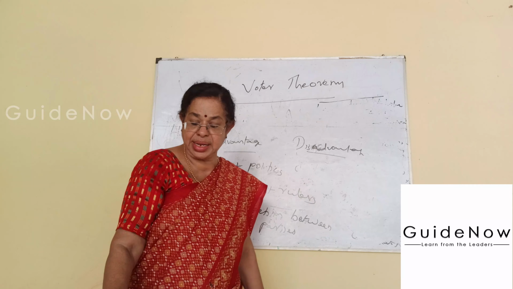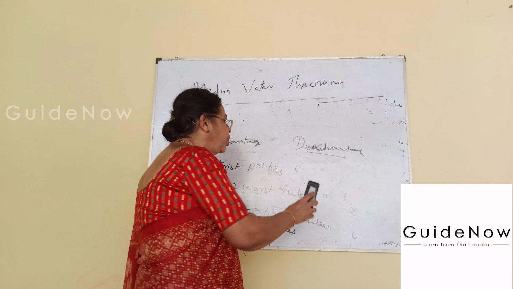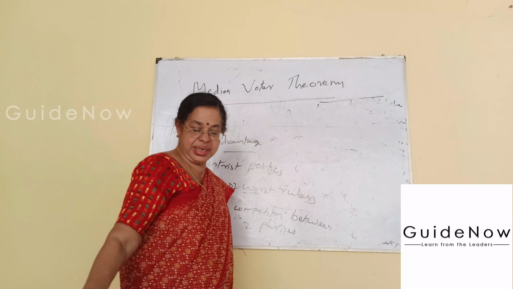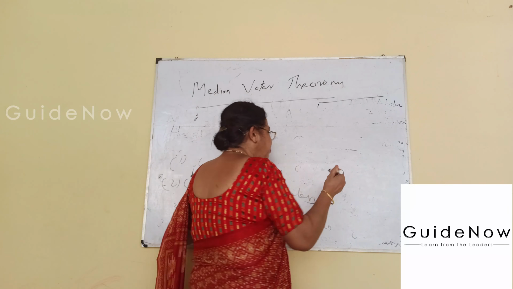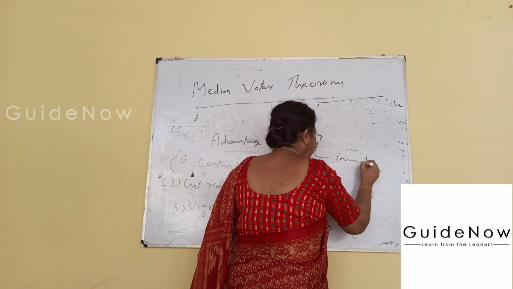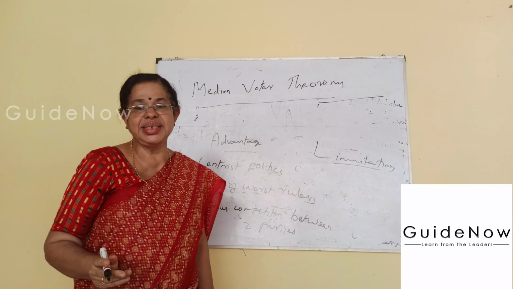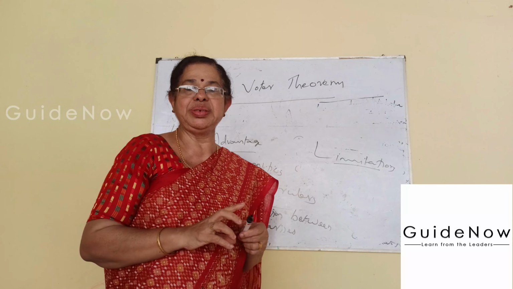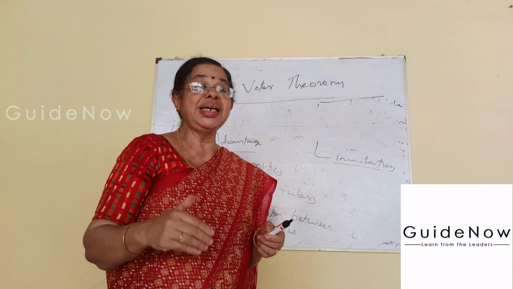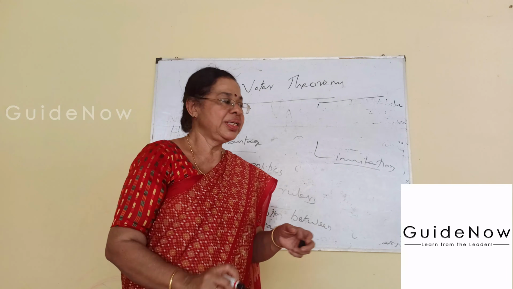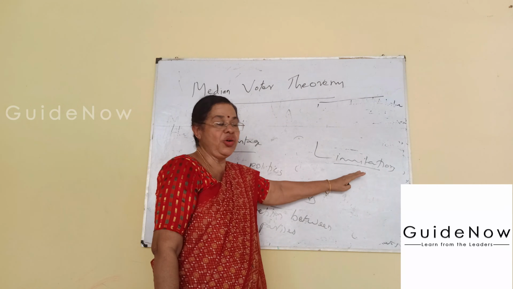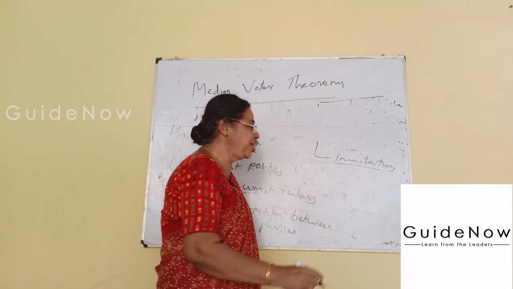Then we come to the last part. What are the important limitations or disadvantages? One of the important assumptions is that there is a single dimensional system. That is, the voting system is single dimensional.